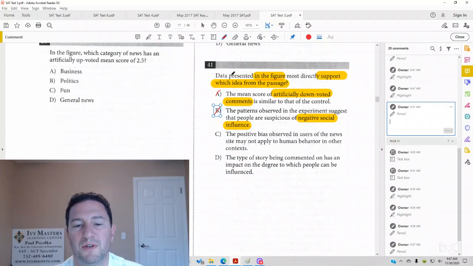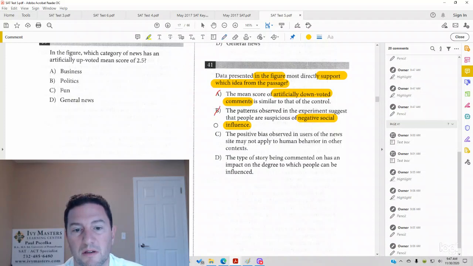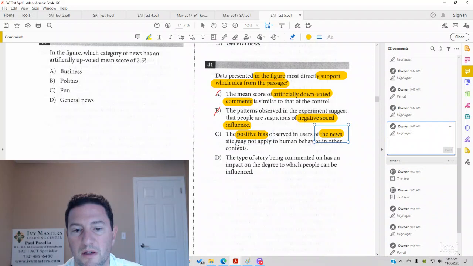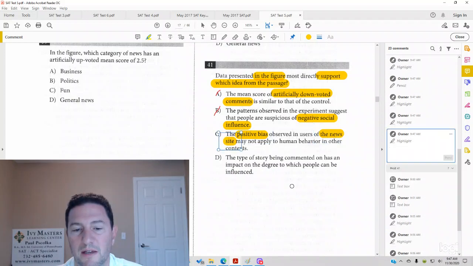We move to answer choice C. The positive bias observed in users of the news site may not apply to human behavior in other contexts. So what we see here, positive bias, so looking good, observed in users of the news site, we had category of news on the x-axis there, may not apply to human behavior in other contexts.